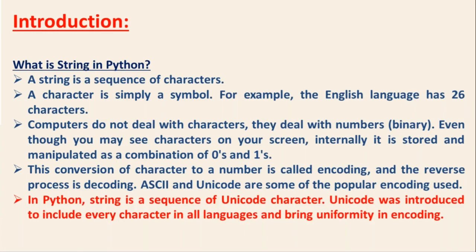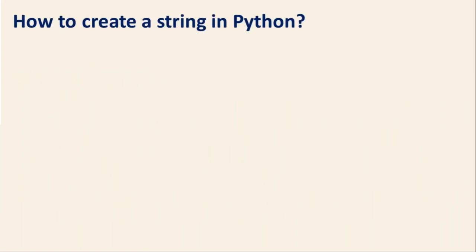So that is one of the mechanisms to convert your data into binaries, but you don't bother about that. If you want to know more about Unicode or ASCII, you just Google it, and you will get a lot of material, right? Fine, whatever the string is in your Python, that is a Unicode string, right? That's fine. Then how to create a string in Python?